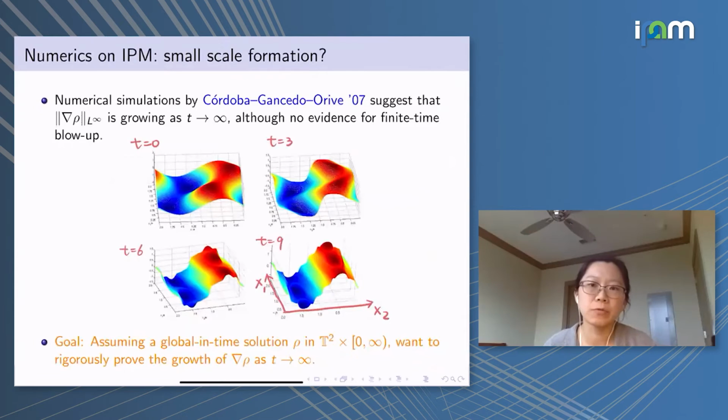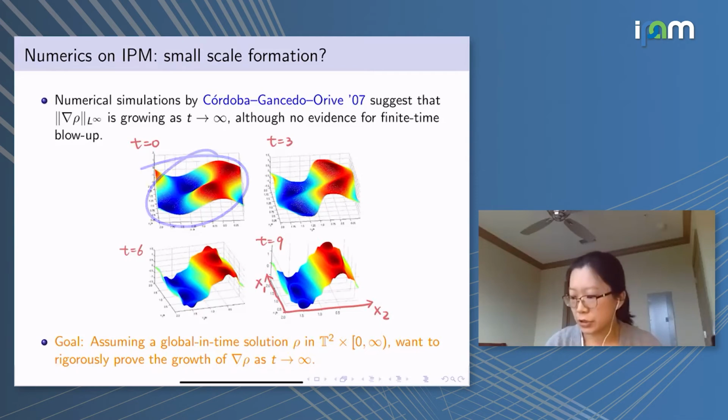Regarding the question of whether it can blow up, so far there's no rigorous proof, and there are some numerical simulations by Córdoba, Gancedo, and Orive. They show that the L infinity norm of the gradient of the density can be growing as time goes to infinity. They did extensive numerical simulation, and here I'm just taking one picture from their paper.